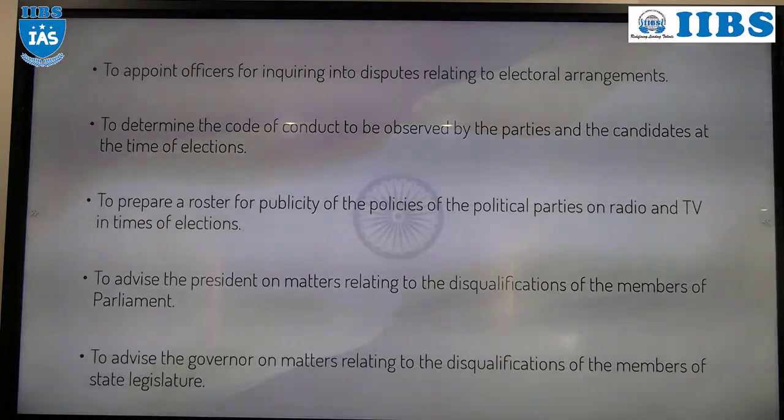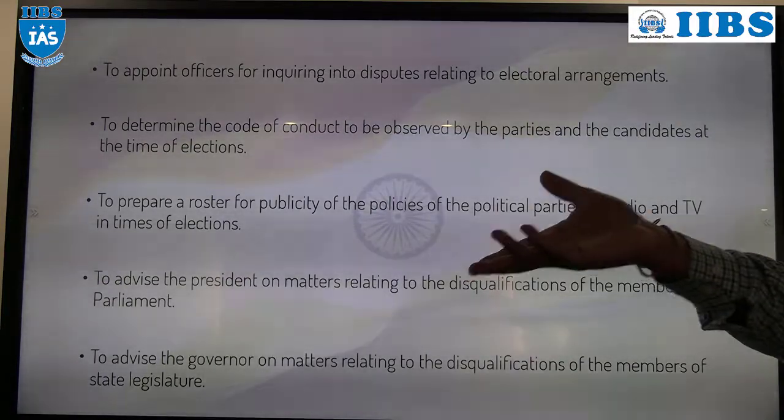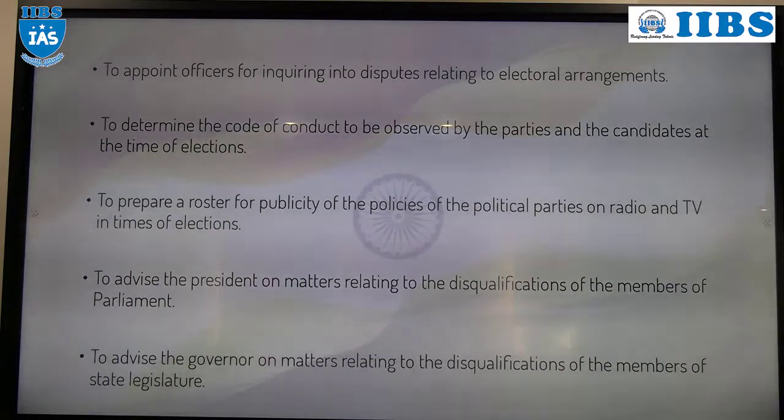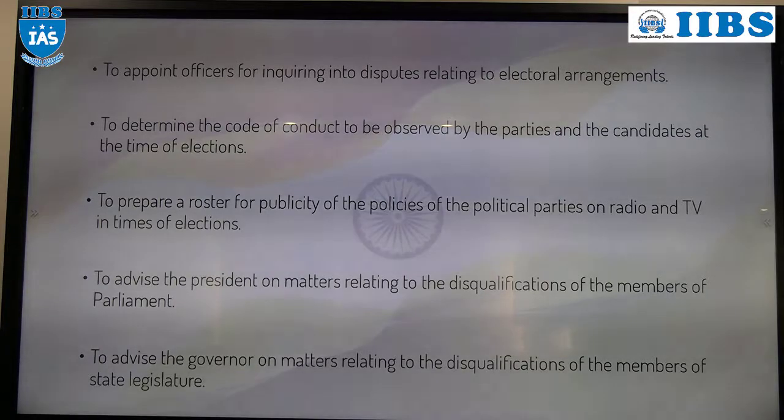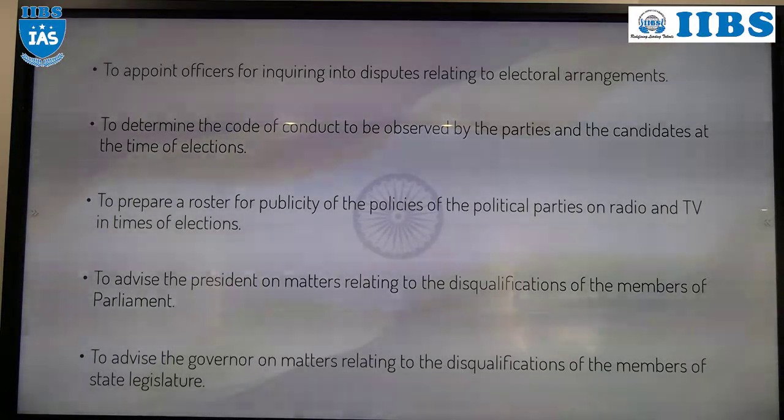See, between the declaration of election date and the polling date, there is a gap, right? During that gap, political parties do campaigning. Contestants also do the campaigning. Their representatives also do the campaigning. While doing that, certain rules and regulations are there which they need to follow. Those rules and regulations are nothing but the model code of conduct. Who will determine that model code of conduct? Election Commission of India.